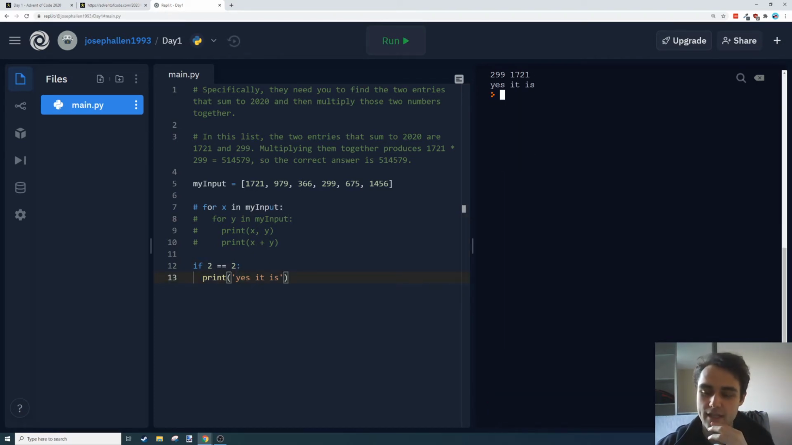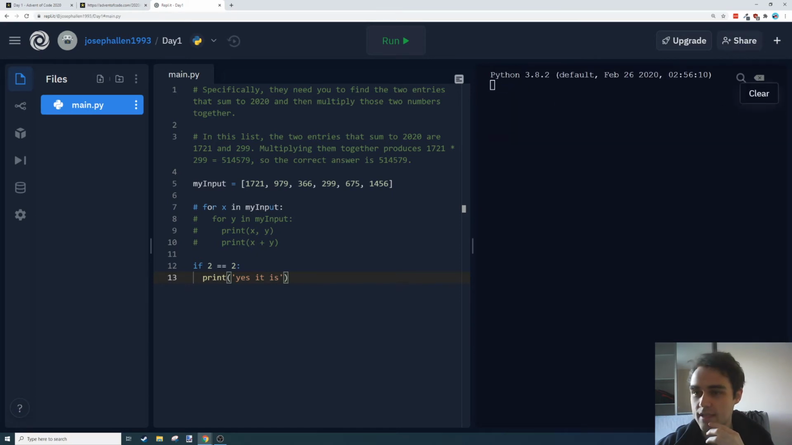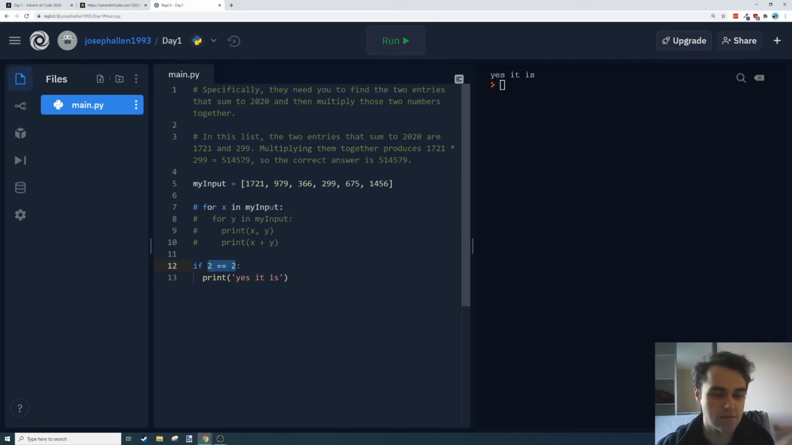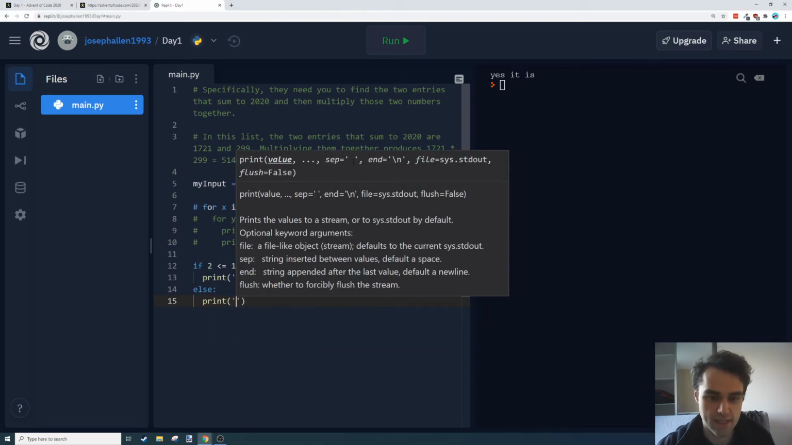So if I run that, I'll clear. If I run that, it just says yes it is. Obviously 2 is always equal to 2. But we can do more clever things here. So we could say is 2 less than or equal to 10, for example, which it is. We can also add extra conditions here. So we can use an else to say no it isn't, just to print out.